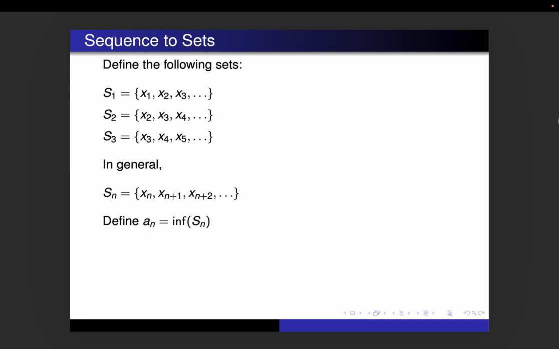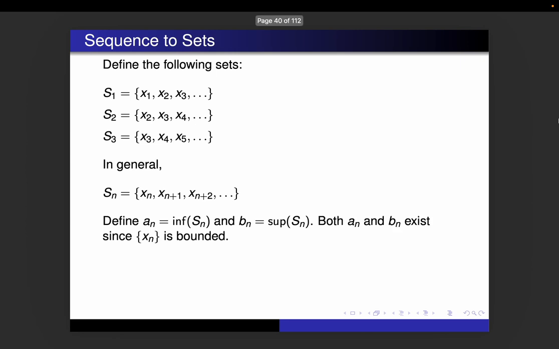So we're going to define two sequences related to this. A sub n is going to be the infimum of Sn, and B sub n is going to be the supremum of Sn. And note that both an and bn exist since the sequence is bounded.